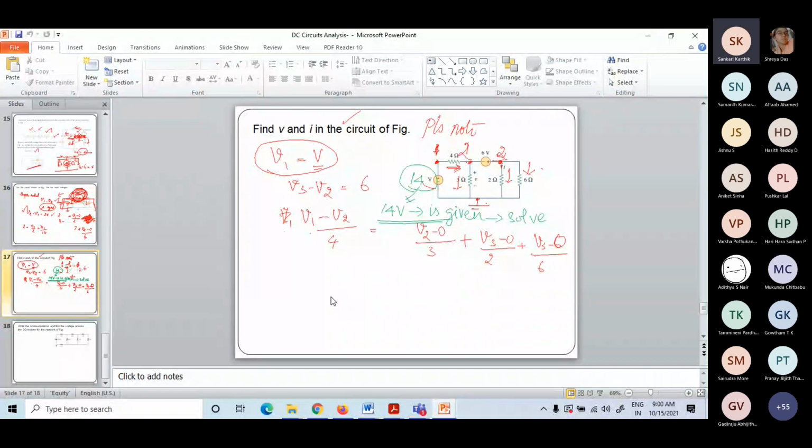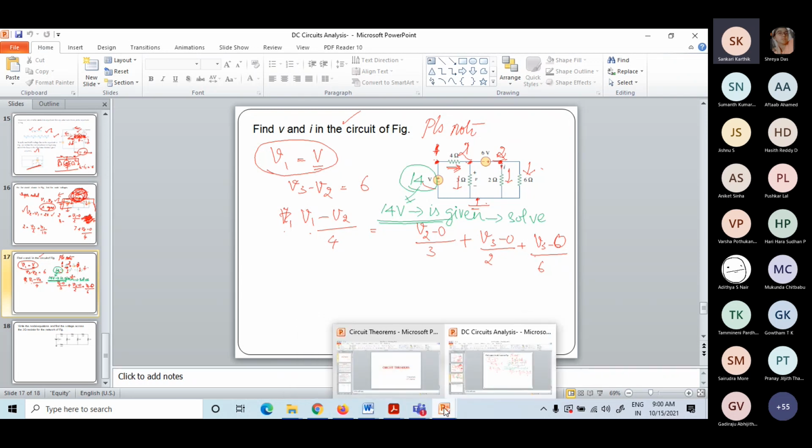Ma'am, are we allowed to use calculators? At exam time, you're allowed to use a scientific calculator. Don't rely on the system calculator. You should have your own personal calculator, that is allowed. But on the system, you cannot move out from the screen. Ma'am, is there a limit to the number of variables you'll ask, like 3 by 3, or can it be more than that? 4 by 4 at the max.